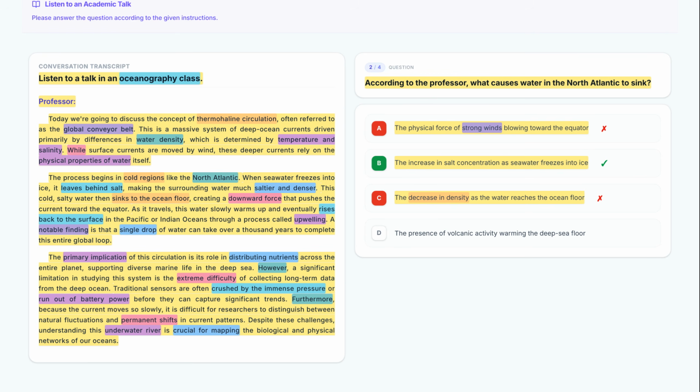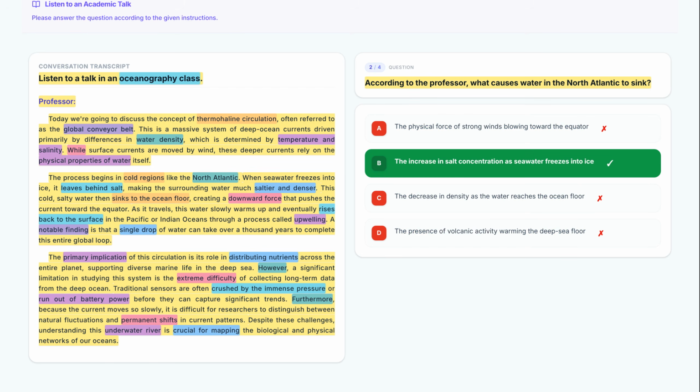Finally, let's evaluate option D. The presence of volcanic activity warming the deep sea floor. There is no mention of volcanic activity in the lecture. This is an irrelevant distractor that was not part of the professor's explanation. The most accurate answer is option B, since the professor specifically links the sinking to the water becoming saltier and denser after freezing.